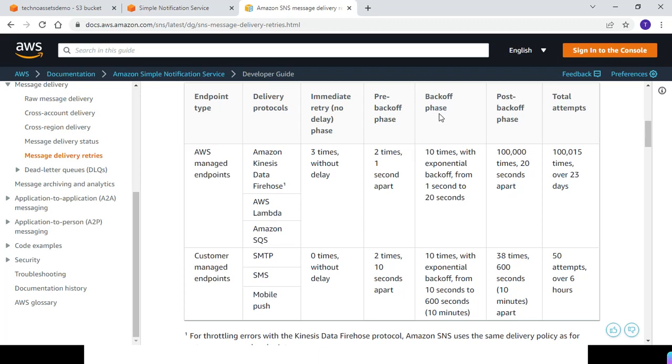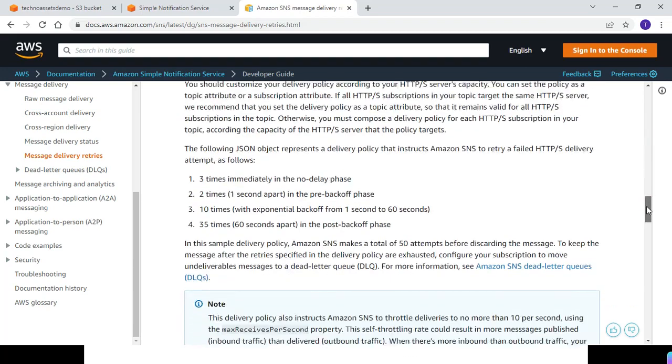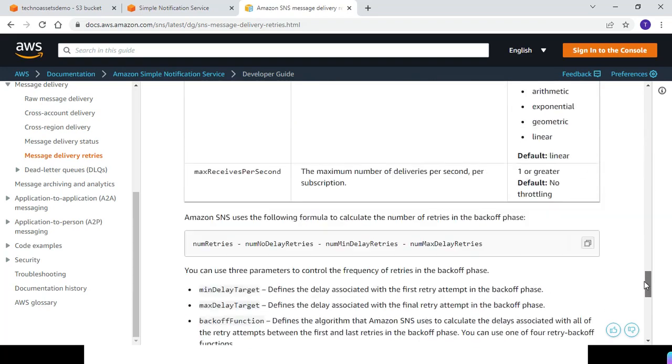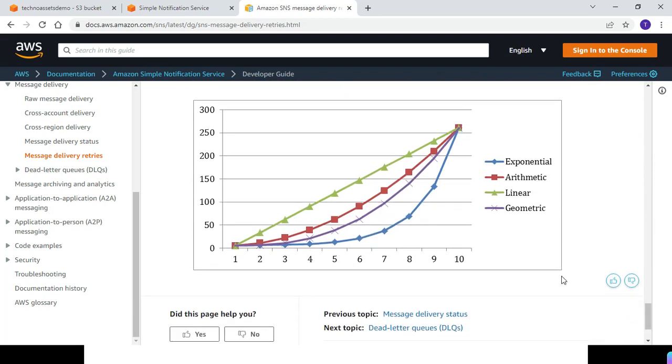In the backoff phase, which is the third phase, it will try 10 times, but with exponential delay from 1 second to 20 seconds, and in this case from 10 seconds to 600 seconds, that is 10 minutes exponential. In exponential, you have a minimum number of seconds to a maximum, right? From 10 to 600.